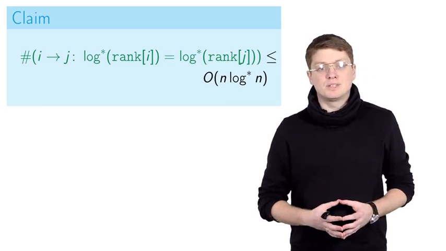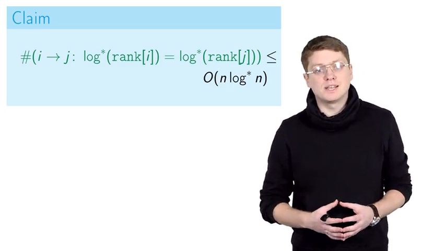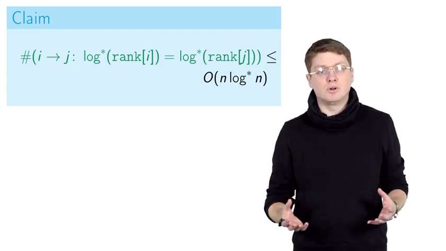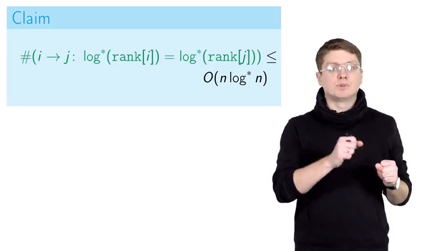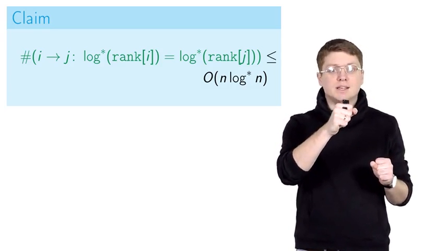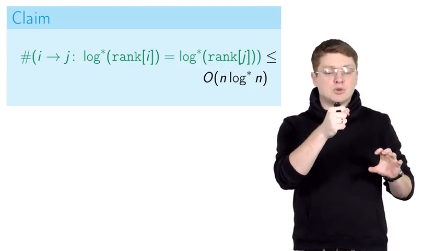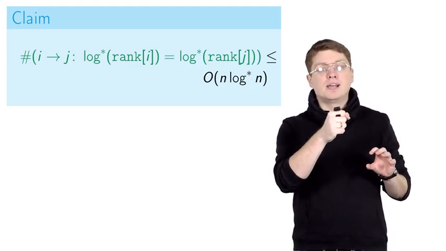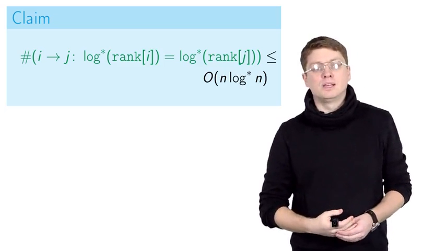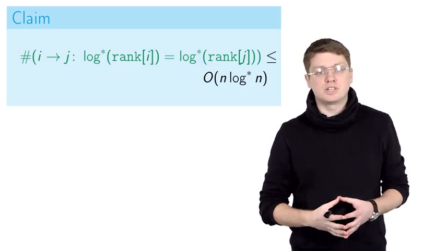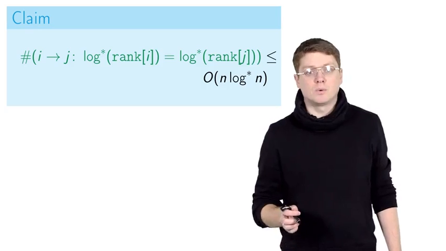Now it remains to estimate the last term, where we account for all the edges traversed during m calls to the find operations, where we go from node i to its parent j, such that j is not the root, first of all, and then the log star of rank of i is equal to log star of rank of j. What we're going to show is that the total number of such edges is upper bounded by big O of n multiplied by log star of n.